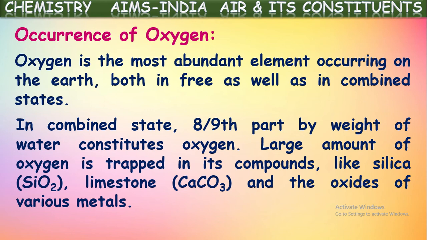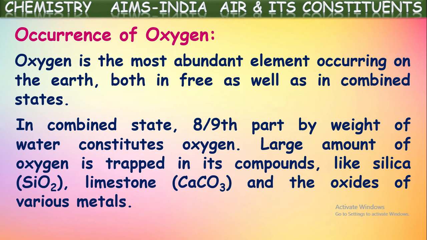If you see in terms of weight, 2 grams of hydrogen combine with 16 grams of oxygen. In the simplest ratio, 1 gram of hydrogen combines with 8 grams of oxygen, which means 8 by ninth part of water's weight is because of oxygen. That way, it is largely existing in the combined form in water. A large amount of oxygen is trapped in its compounds. Not only in water, oxygen is available on the earth in many compound forms also.